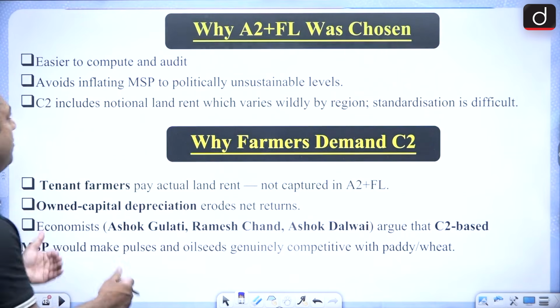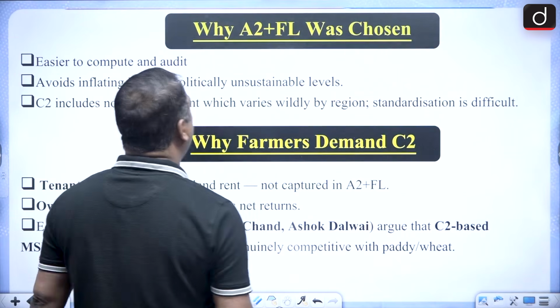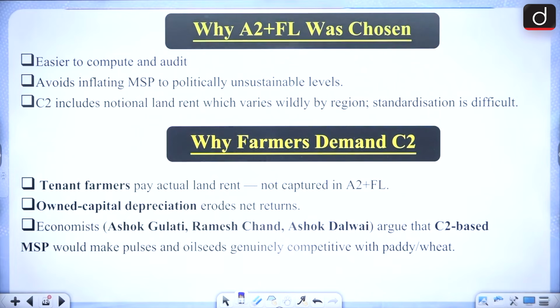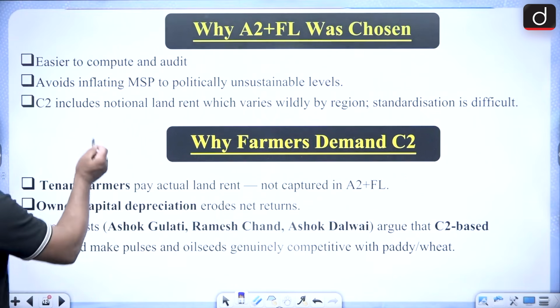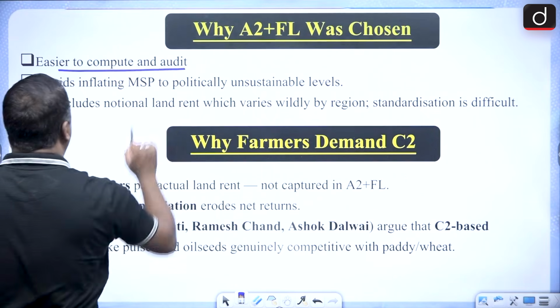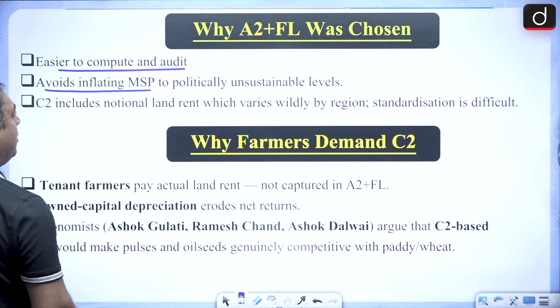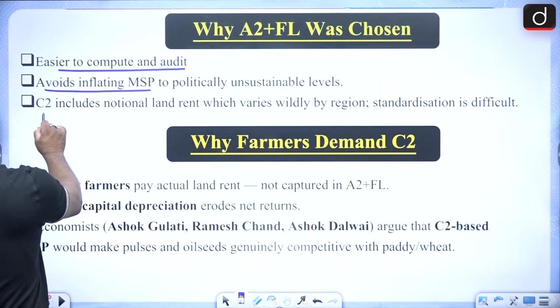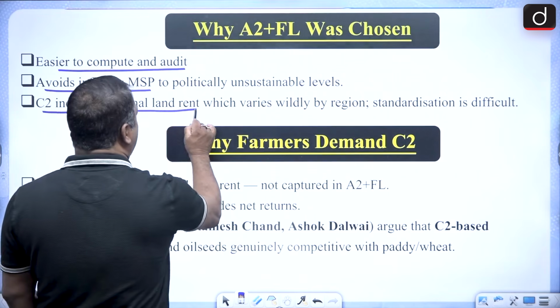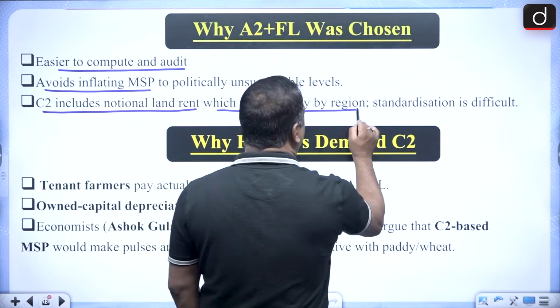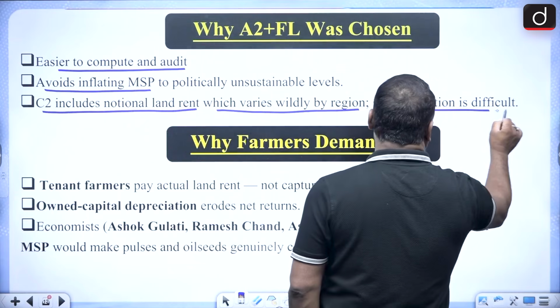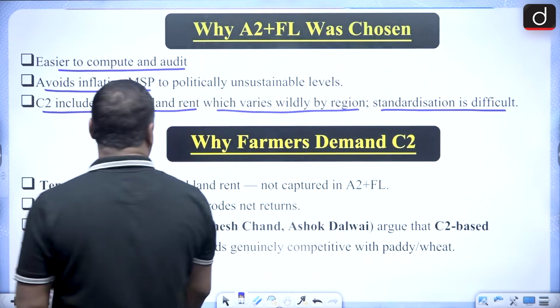Now the next question pops up: why was A2 plus FL chosen? That means when we are doing the computing, why A2 plus FL? That is family labor, because it is easier to compute and audit. It avoids inflating MSP. Then C2 includes notional land rent, which varies widely by region. Standardization will be difficult.